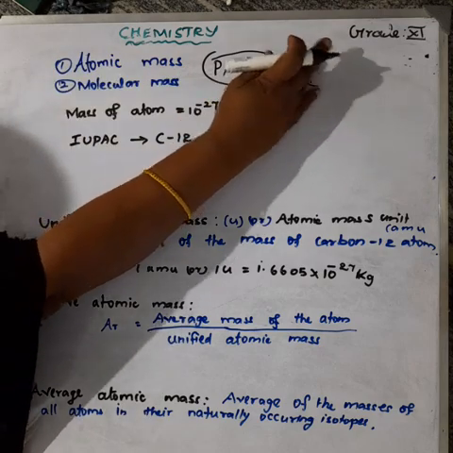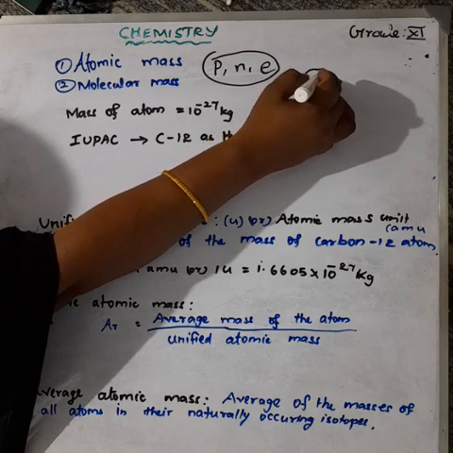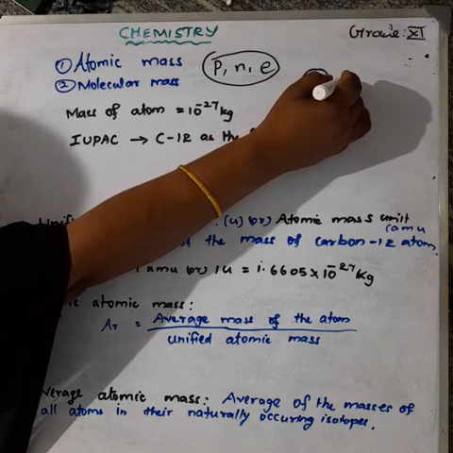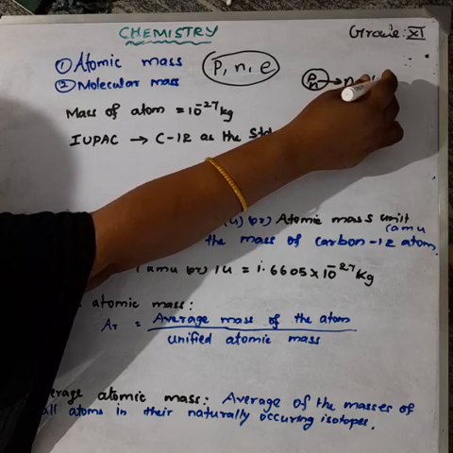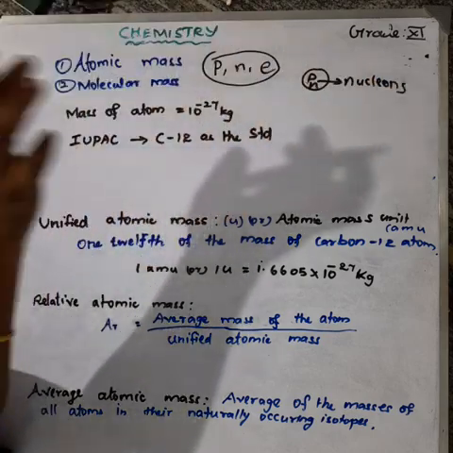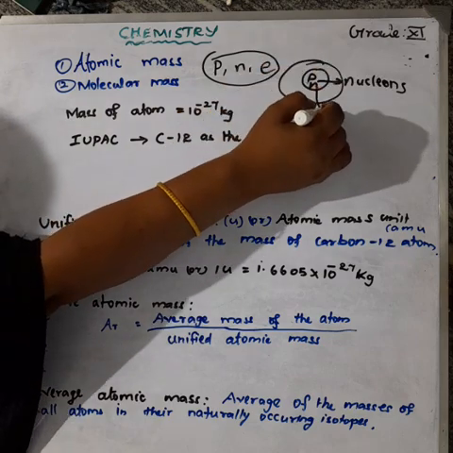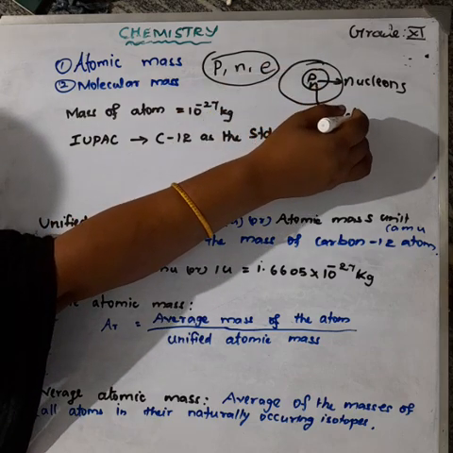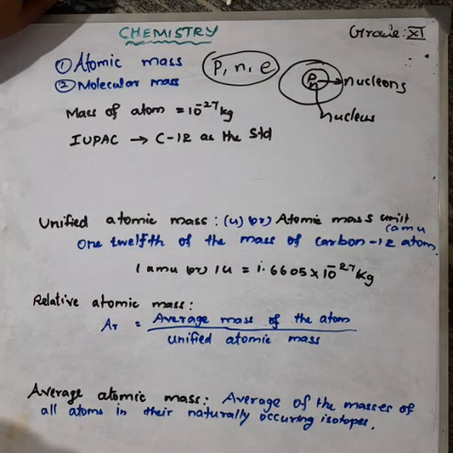So the proton and neutron we call the nucleons. Nucleons are present in the nucleus. The nucleus is present in the center of an atom. So within the nucleus, nucleons are present. What are the nucleons? Protons and neutrons. Understood?